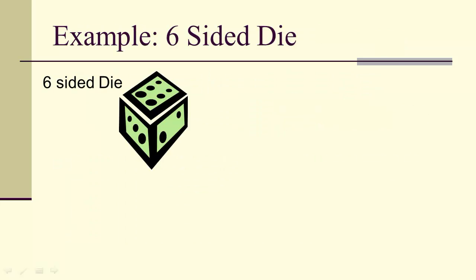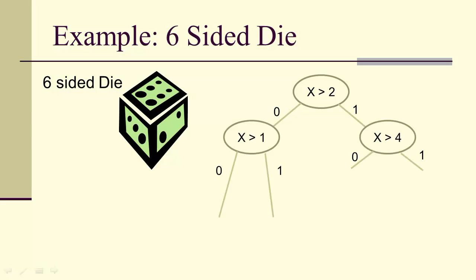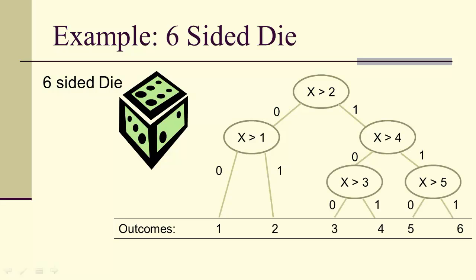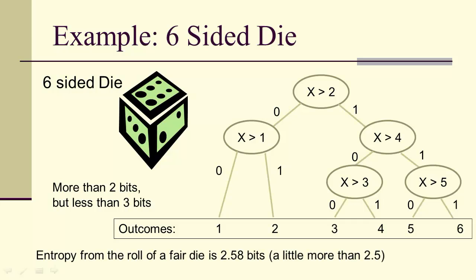So let's look at, say, a 6-sided die. We have to make decisions. So our first decision is x greater than 2, and then x greater than 1, x greater than 4, and then x greater than 3, x greater than 5, and this encodes all 6. And notice that some of these require 2 bits and some require 3 bits, so therefore we now know that the shortest encoding is going to be somewhere between 2 and 3 bits, and in particular the entropy from the roll of a fair die is 2.58 bits, which is a little more than 2.5.